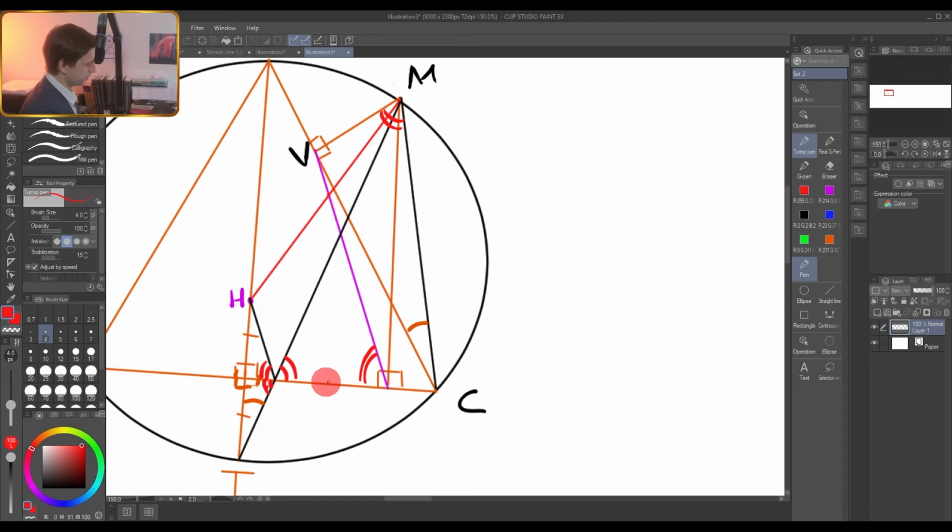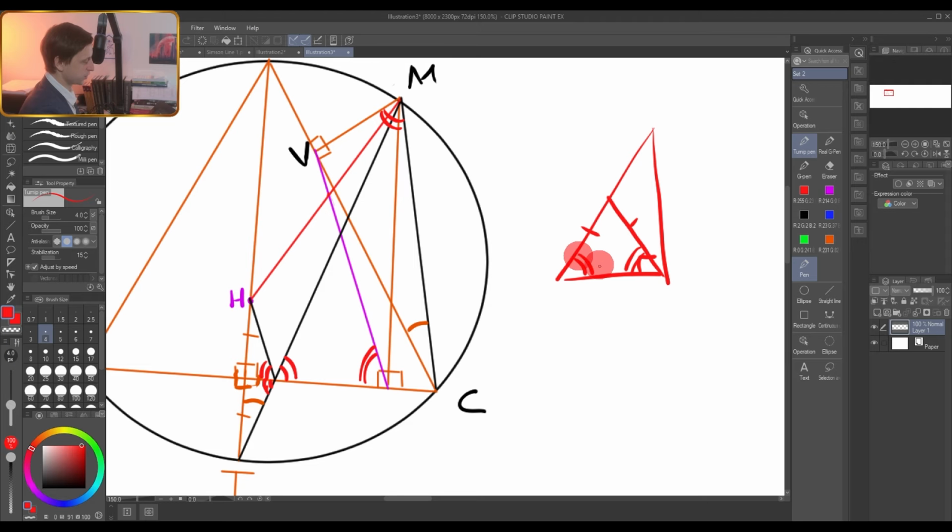So here you have an isosceles triangle. But what does it mean that here you have a right triangle? This one is a right triangle and this one is isosceles. Well, obviously this one has to be median. It's very easy to show, really. You have, for example, a right triangle here, and this one is isosceles. This angle is equal to this angle.